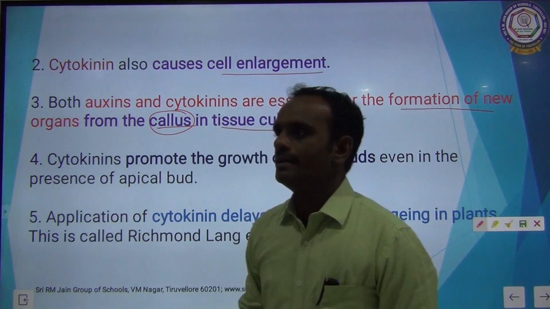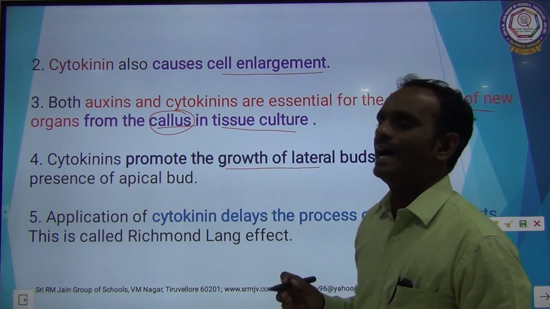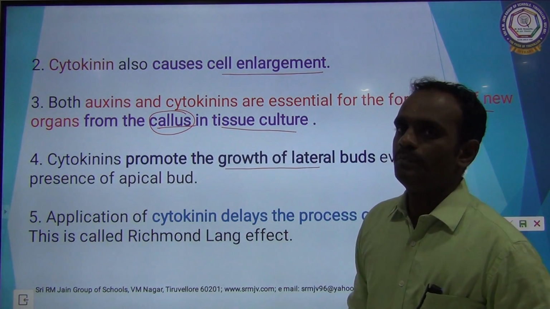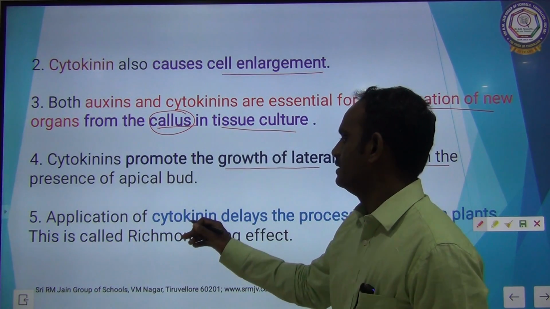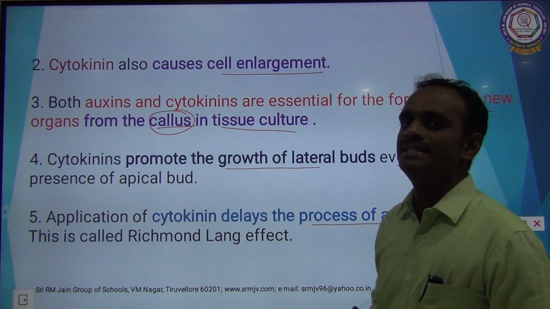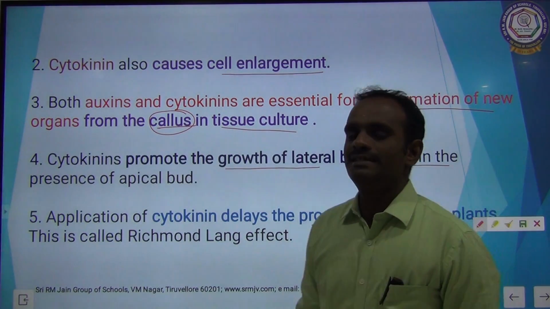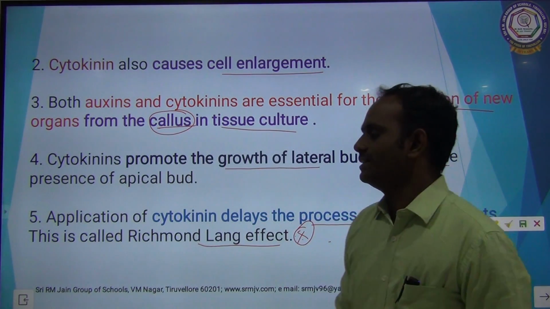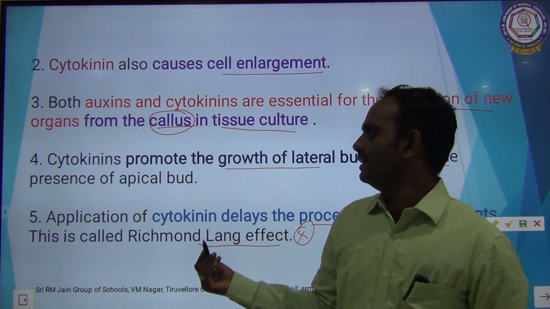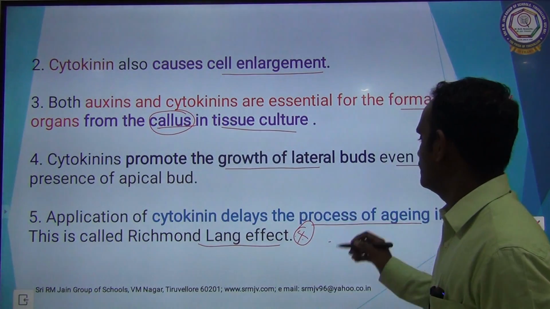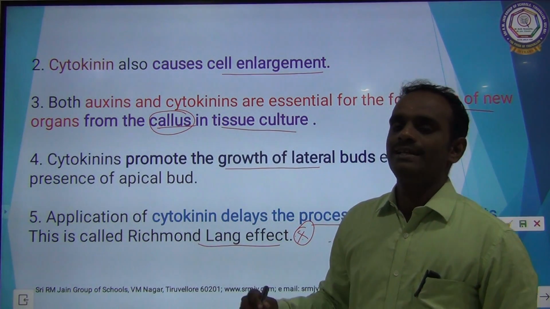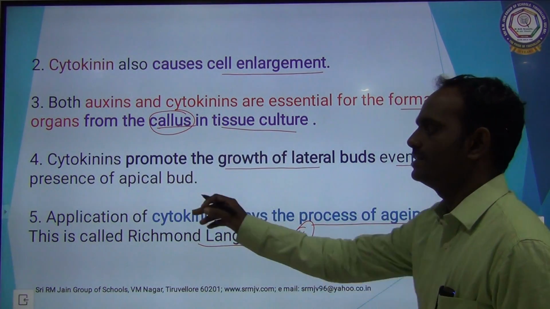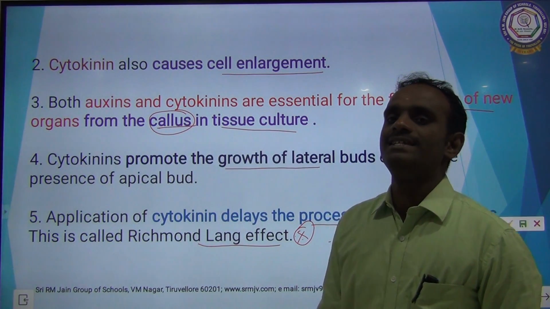Next point, cytokinins promote the growth of lateral buds even in the presence of apical buds. Fifth point, application of cytokinin delays the process of aging in plants. This is called Richmond-Lang effect. This is also one of the 2 mark questions. What is Richmond-Lang effect? Cytokinin delays the process of aging in plants. This is called Richmond-Lang effect. Application of cytokinin delays the aging of plants.